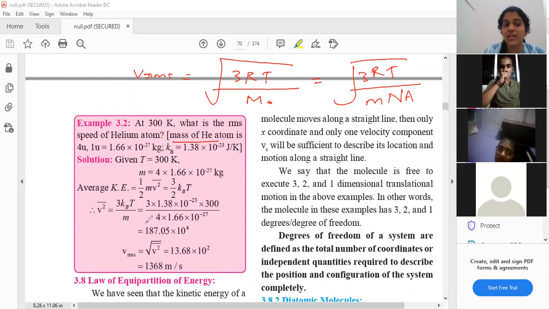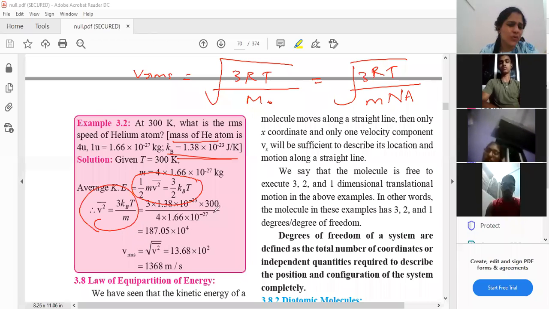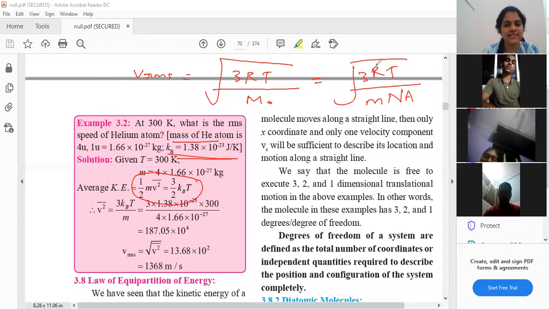Okay, fine. So look here, students, I'll tell you why they did this method, because the Boltzmann constant was given in the question, right? So they had to somehow introduce the Boltzmann constant, derive this formula and then solve accordingly. But I don't think that is necessary. It is not necessary that you use everything given in the data. You can solve it according to your convenience.